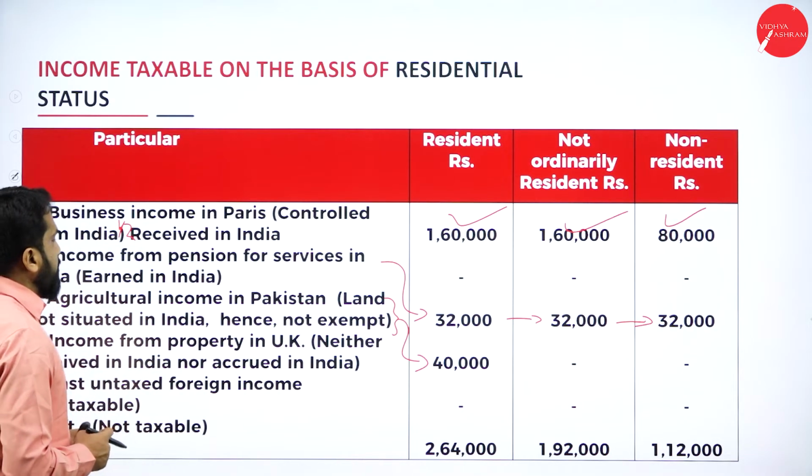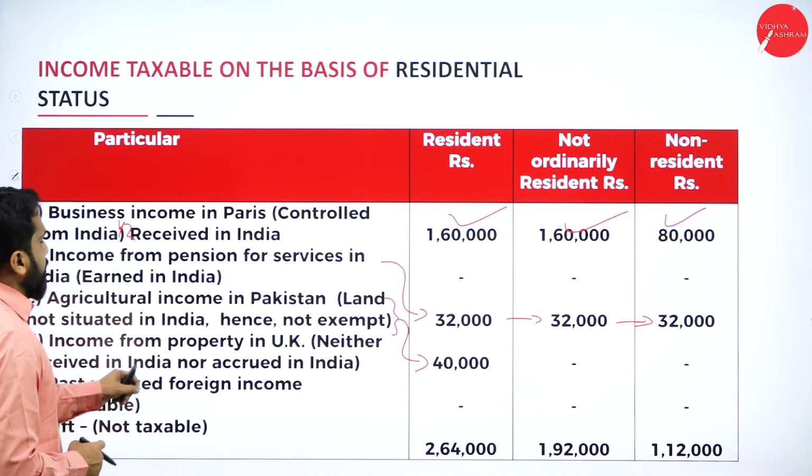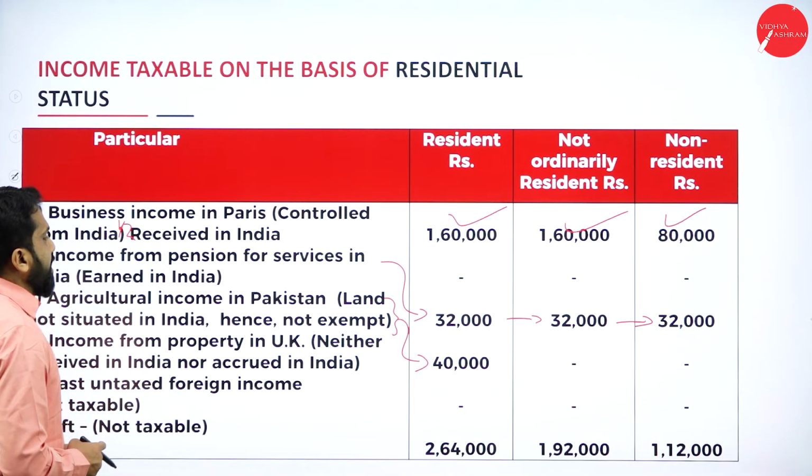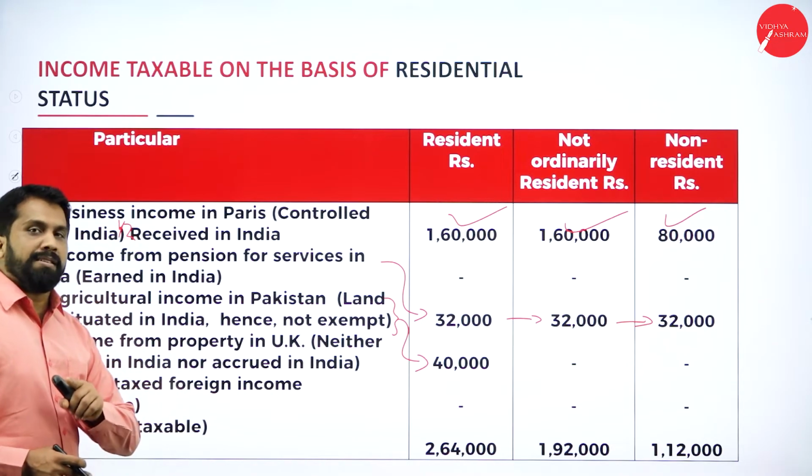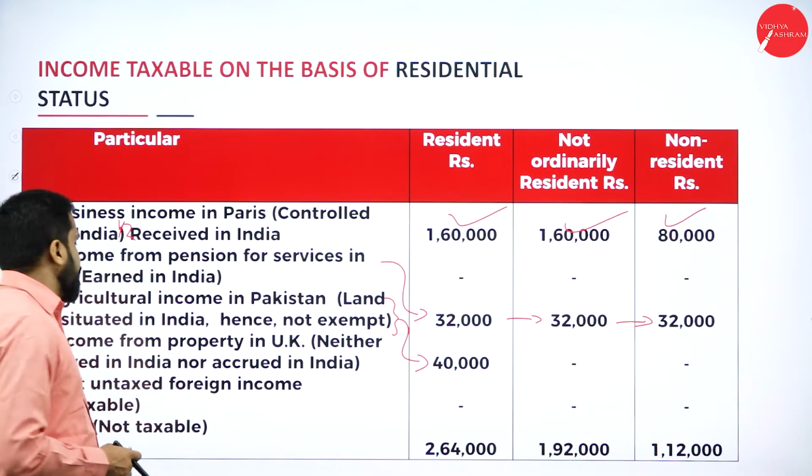Income from property in UK received in India, not accrued in India. So it is not even received in India, not even accrued in India. We'll go back to your question.